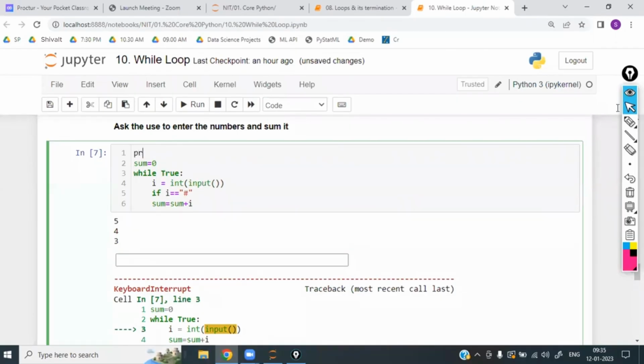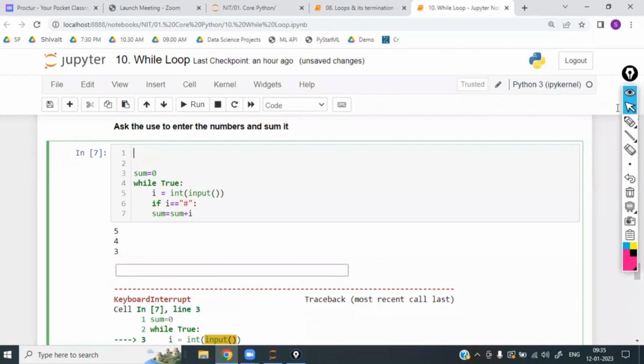Print: once your values are completed, enter the hash. That I will ask the user to enter. Now the user will know that after entering the values, I have to enter hash, because inside my code, hash is there. Now I'm going to print: once your values are completed, please enter the hash. I'll write that in the print statement, and it will show the user that now it is completed.